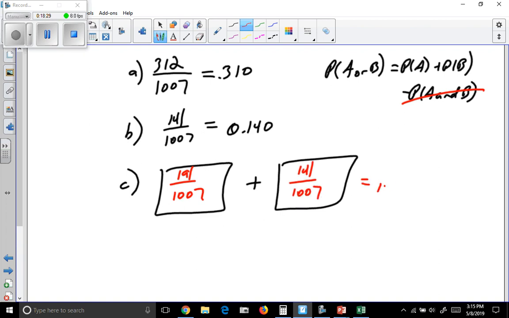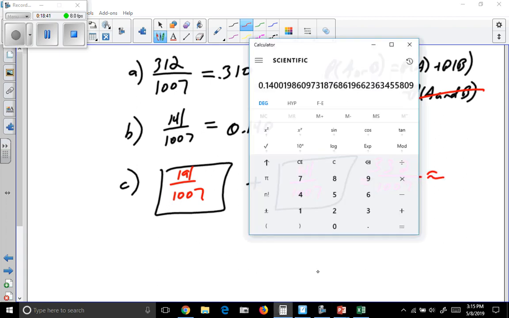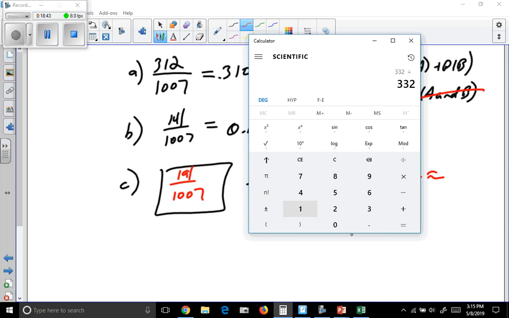So we have a common denominator, so add the numerators. So 332 divided by 1,007, about 0.330.